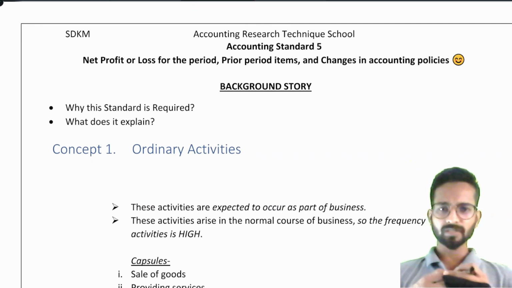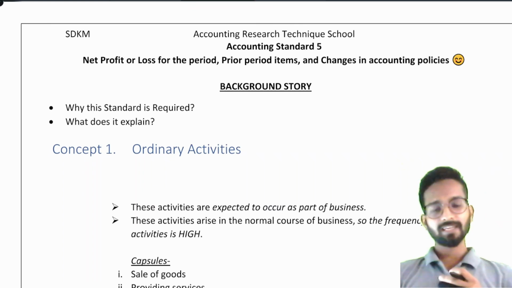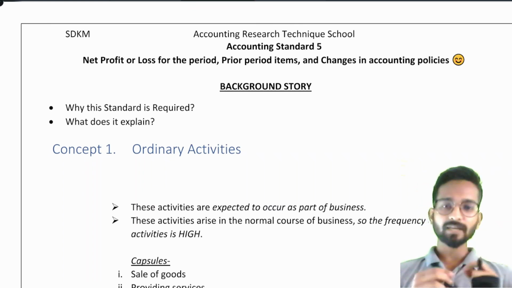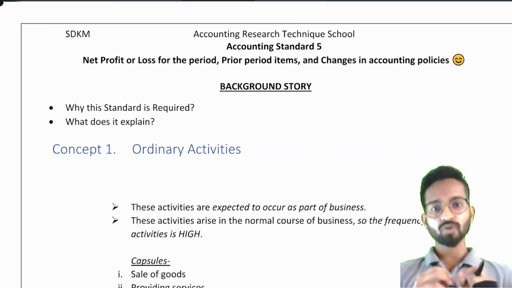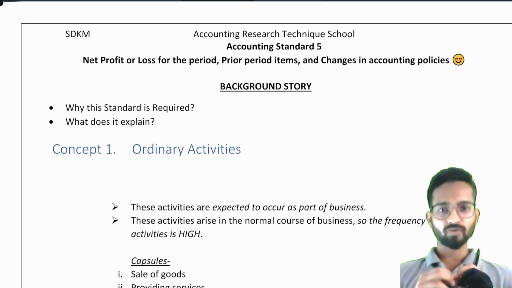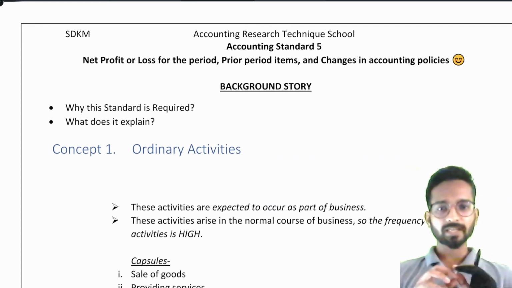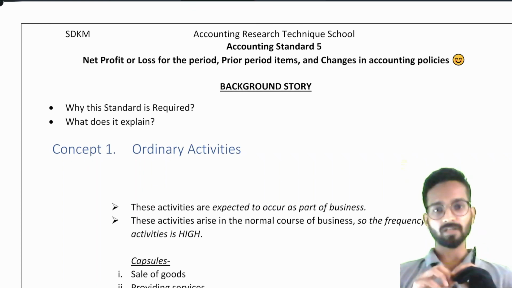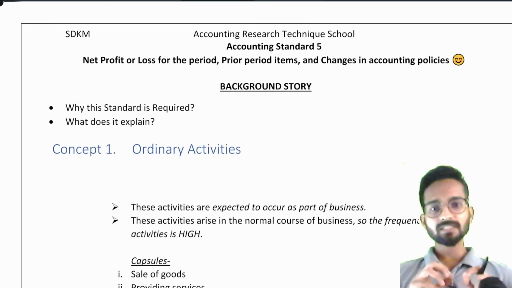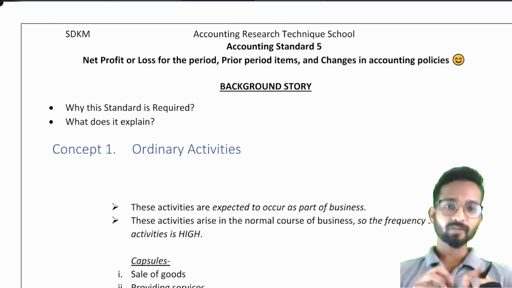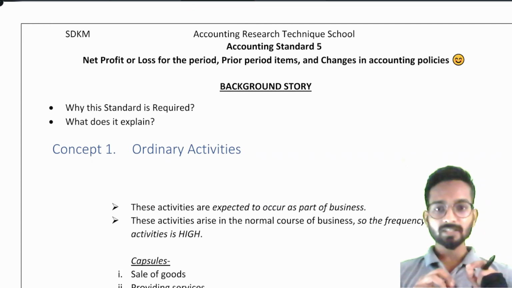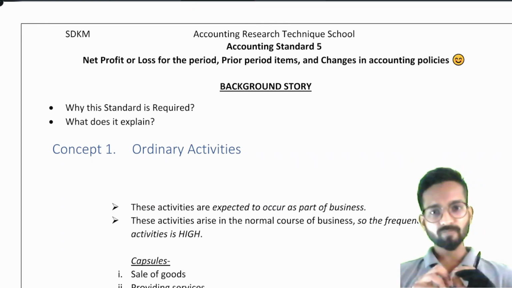Sir, we can sell the old machines, the old equipment, and then purchase new ones. Suppose the book value of that machine, after putting depreciation of 3 to 4 years, was 25,000. You went to the market and sold it for 35,000. It means you will say, sir, we have earned 10,000 rupees due to the sale of a fixed asset. Very good. Now, was the sale of a fixed asset our normal course of business?